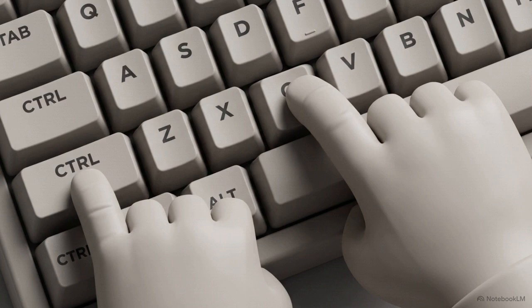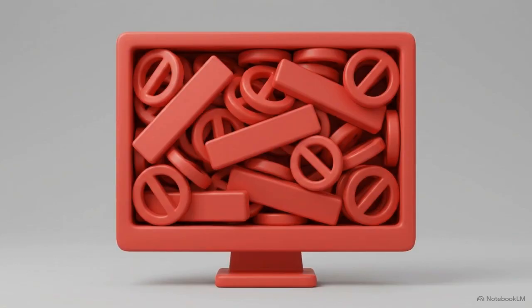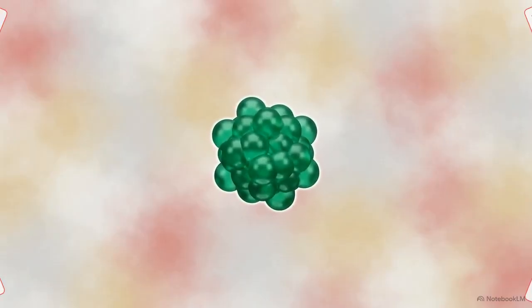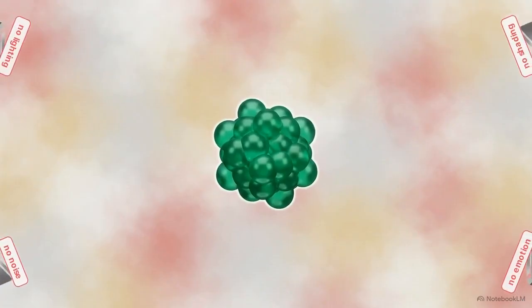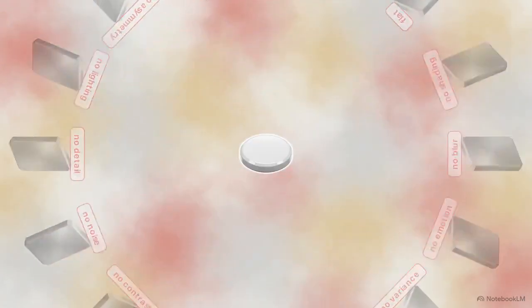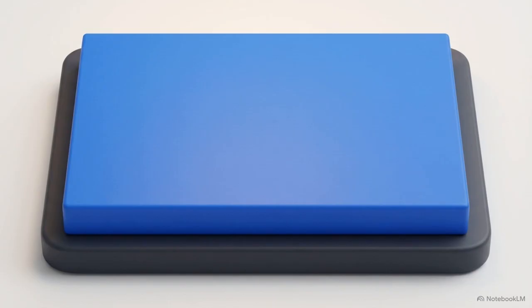The most common mistake people make is treating negative prompts like a keyword dump. They find massive 80-word lists of banned terms online, blindly pasting them into every single request. This animation shows exactly what happens when you do that. As dozens of restriction walls close in simultaneously, the model is over-constrained by conflicting instructions, flattening the output into a sterile, lifeless result. To avoid that, use a 4-step refinement protocol.